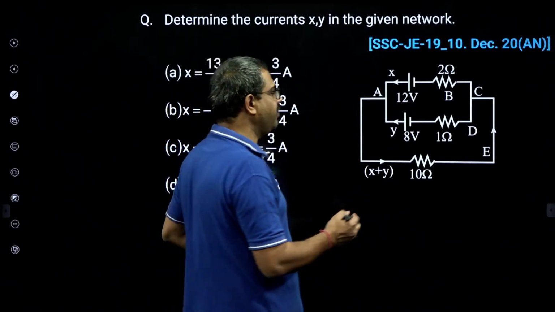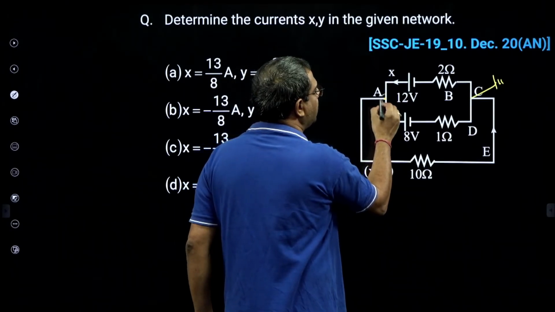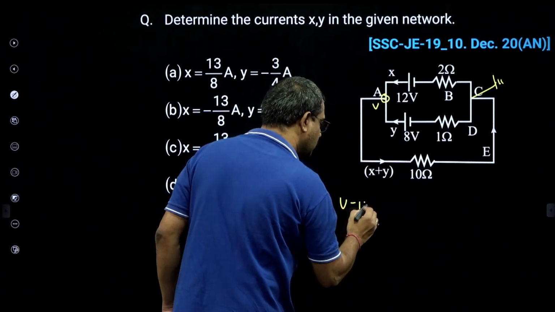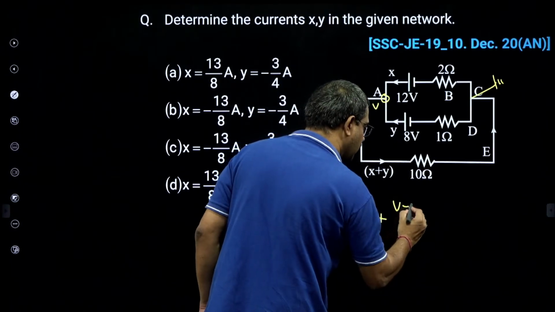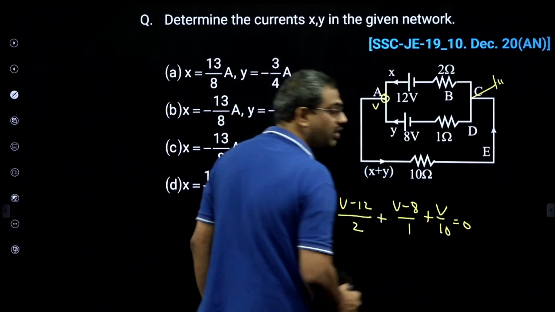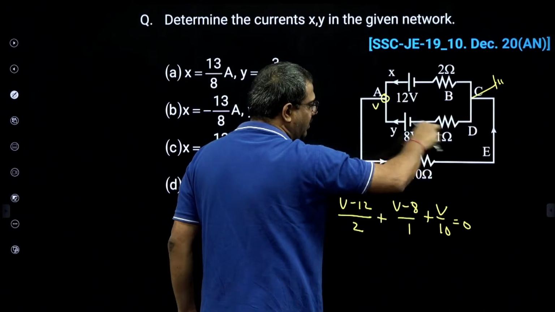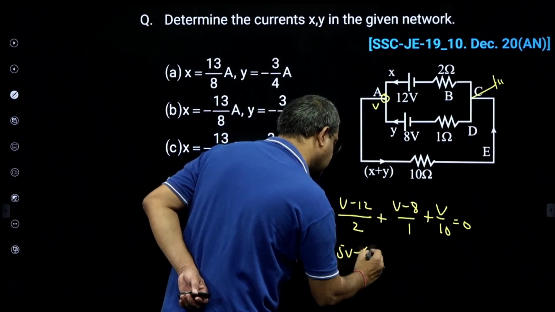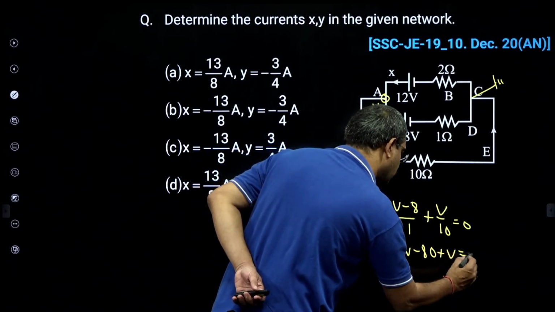Safe is nodal. See, what I will do is, I will take this as reference, and I will write one nodal equation at V here. So what is the nodal equation? V minus 12 by 2 plus V minus 8 by 1 plus V by 10 is 0. That is the fastest way, only one equation. KCL: V minus 12 by 2, because that is the reference, V minus 8 by 1, V by 10. If I take LCM 10, this is nothing but 5V minus 60 plus 10V minus 80 plus V equal to 0.